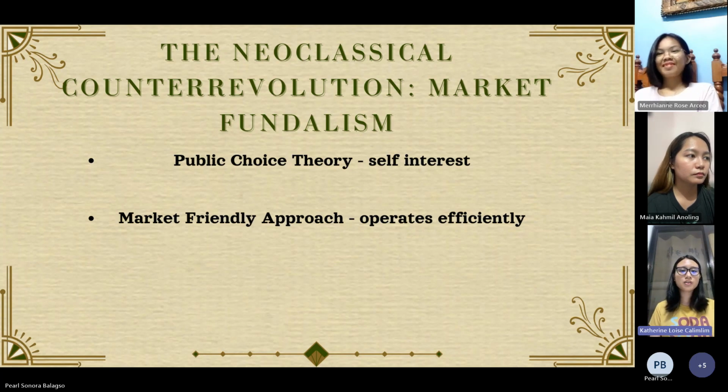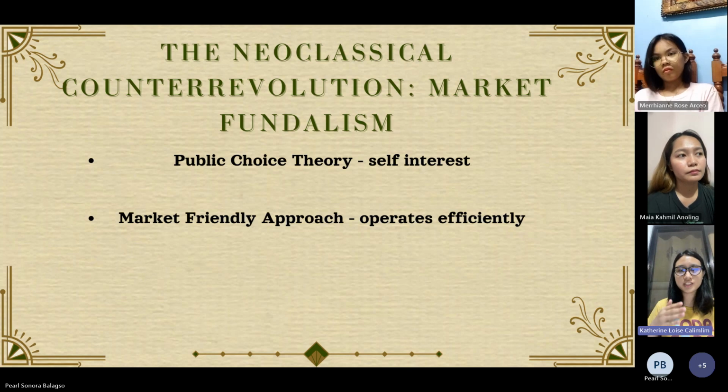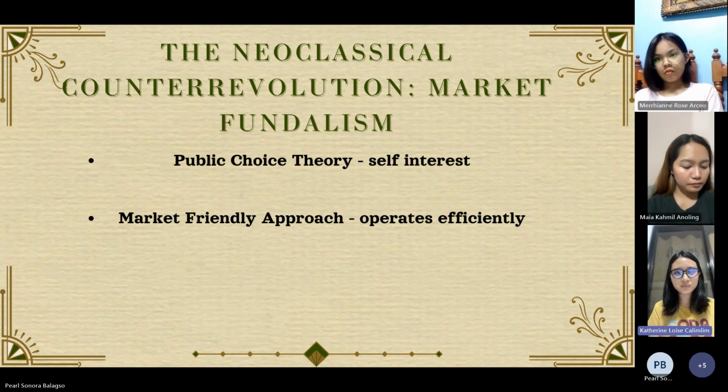And second, we have the market-friendly approach. So pag ang isang country is underdeveloped, yung government is gagawan nila ng paraan yon. So magsi-set sila ng budget para dun sa facilities na kailangan ng country na yon, and time to time mabubuo yon, and mas nagiging maayos yung paglago ng economy nila. Next po, please.